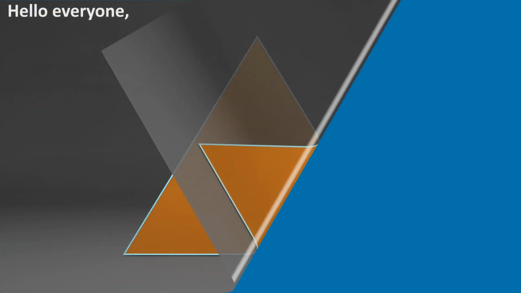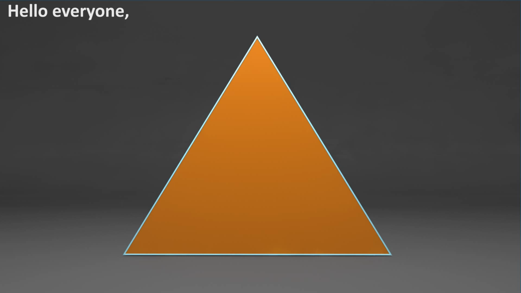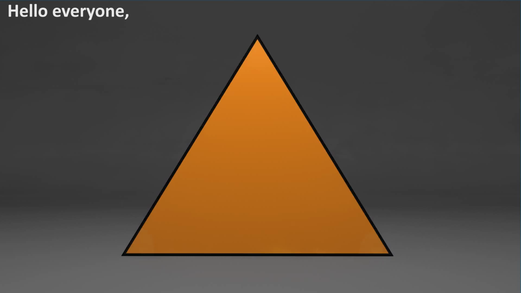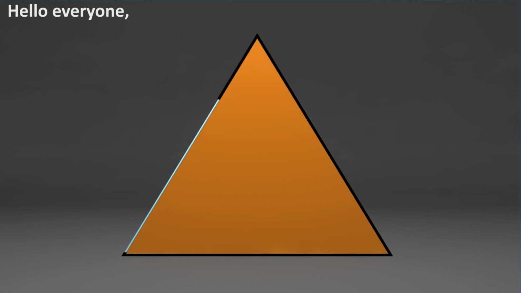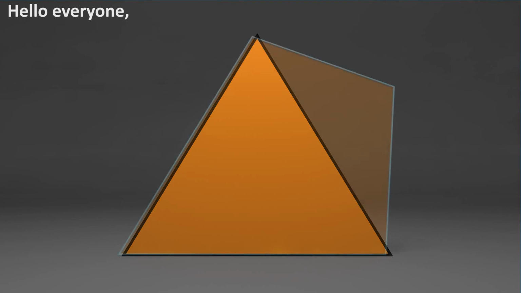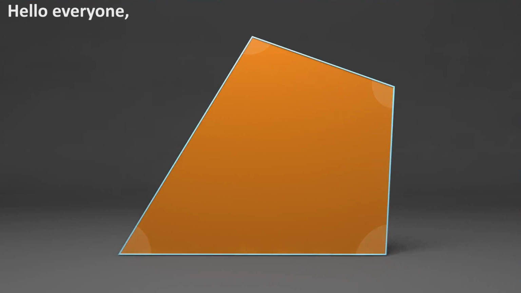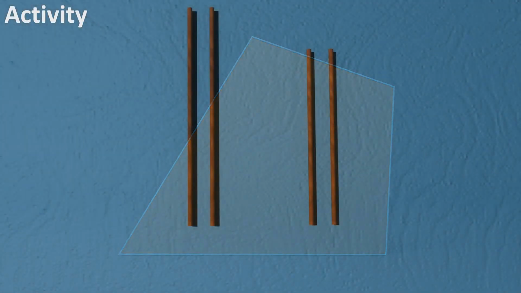Hello everyone. We know that we require three measurements of sides and angles to draw a unique triangle. So, we can say three measurements were enough to draw a triangle. But now tell me whether four measurements would be sufficient to draw a unique four sided closed figure. Let us see through an activity.